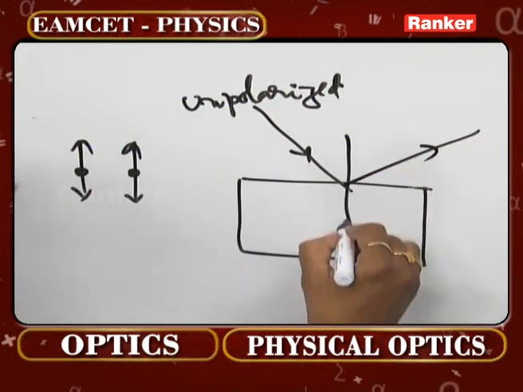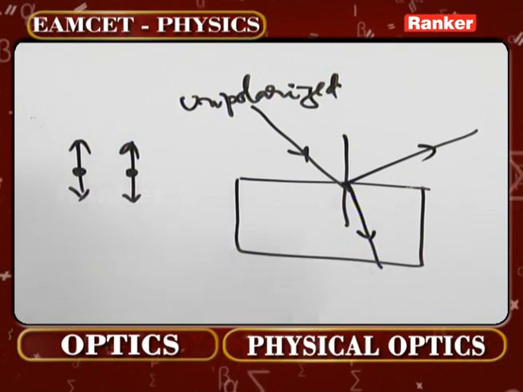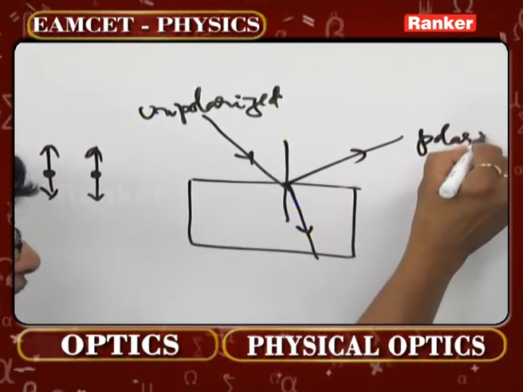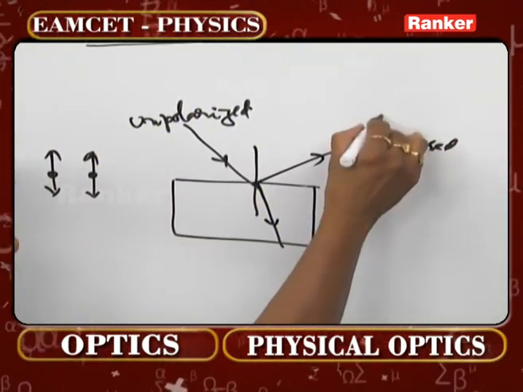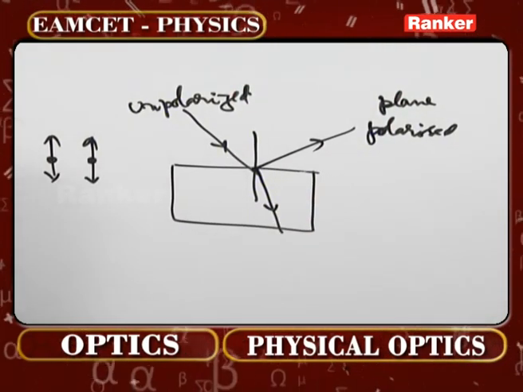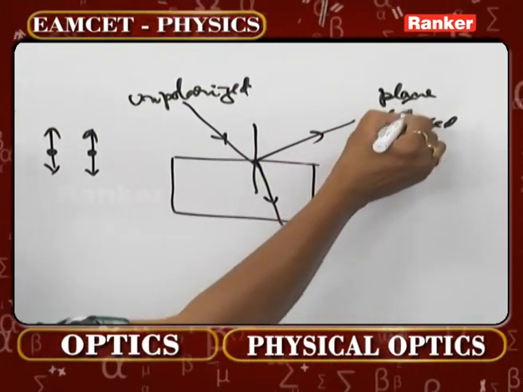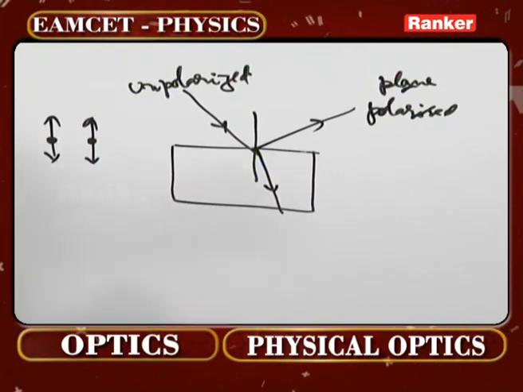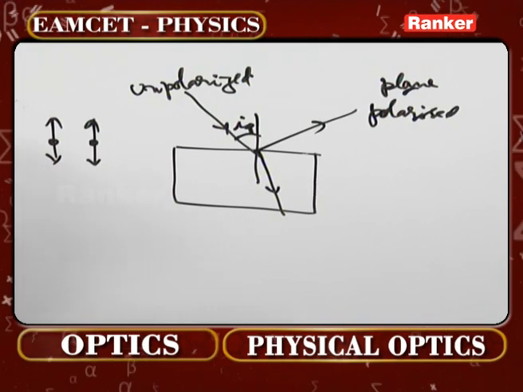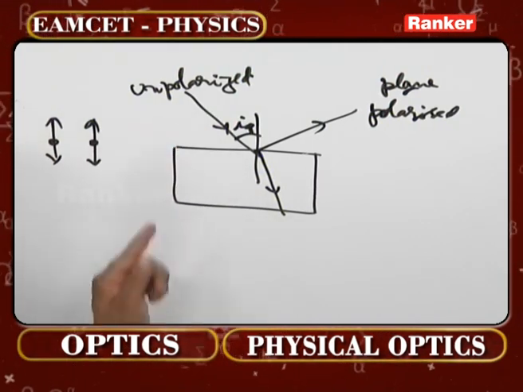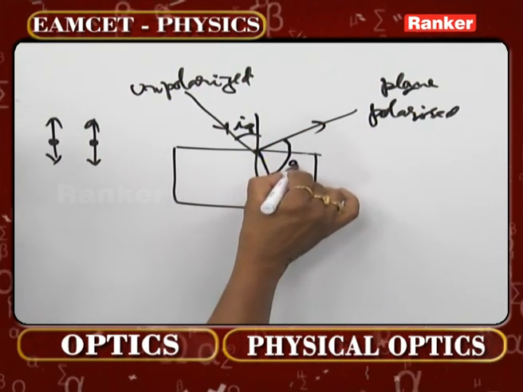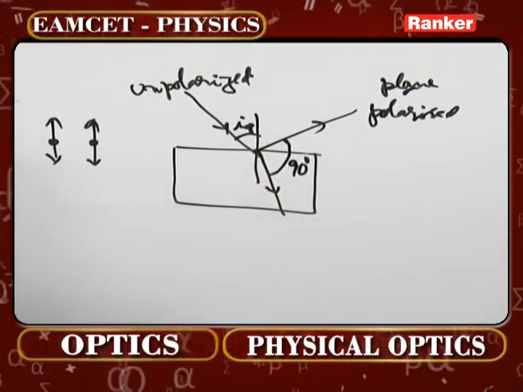When reflection and refraction take place here, if the reflected light is totally polarized in a particular plane, that's called plane polarized light. Whenever the reflected light is polarized completely, the angle of incidence observed is called the polarizing angle. At this juncture, you should understand that reflected and refracted rays are mutually perpendicular to each other.